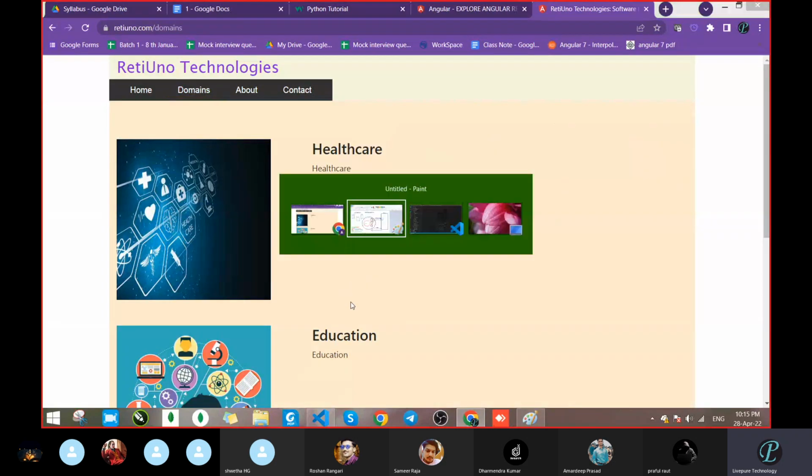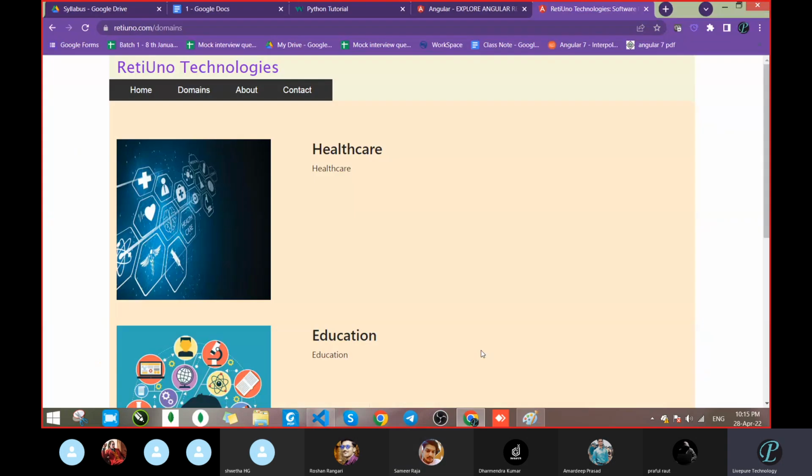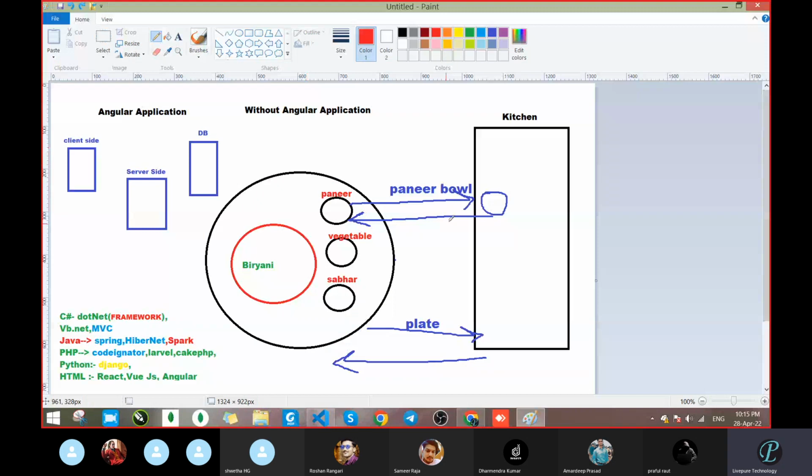Means if we want paneer, what happened? This plate is not going, this scenario is not working. Which one is working? The upper scenario, that just a paneer ball is going. Correct or not? Yes, sir. Correct, sir. This is the Angular case. In the Angular case, a specific thing will go and come. Just a specific part will be transferred.